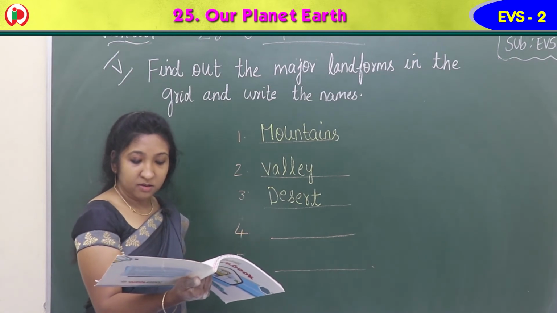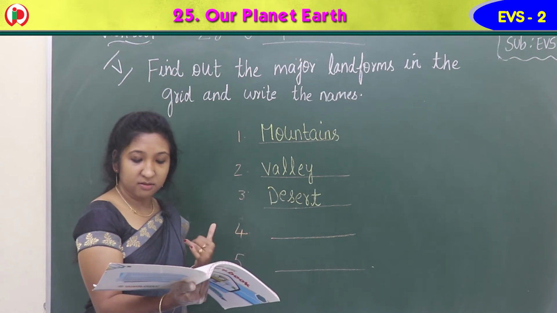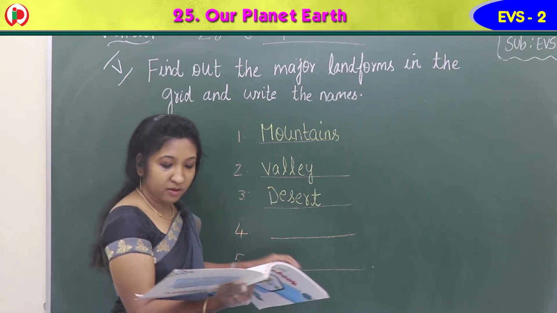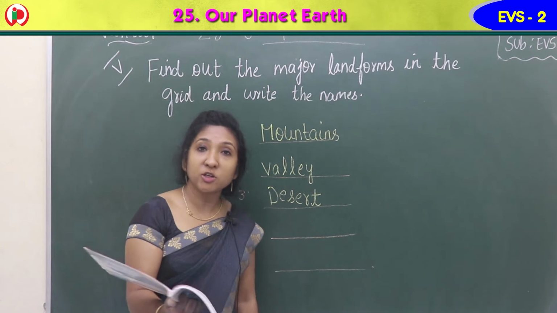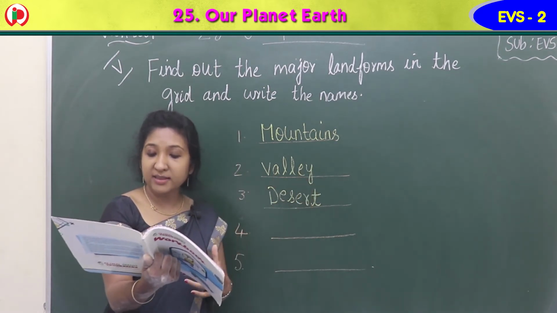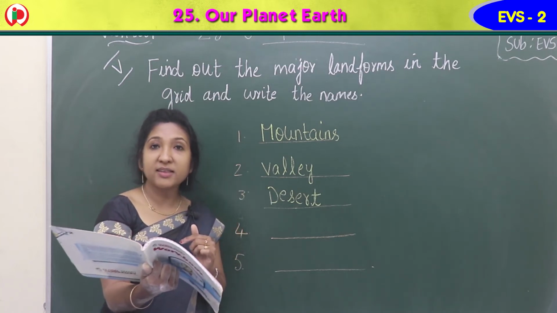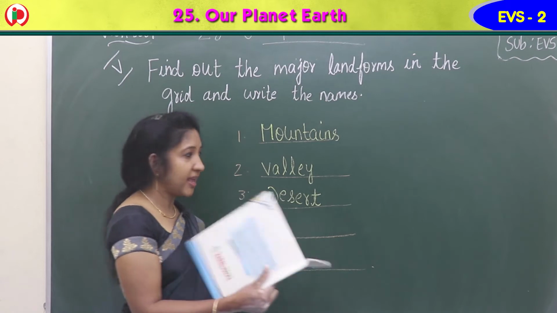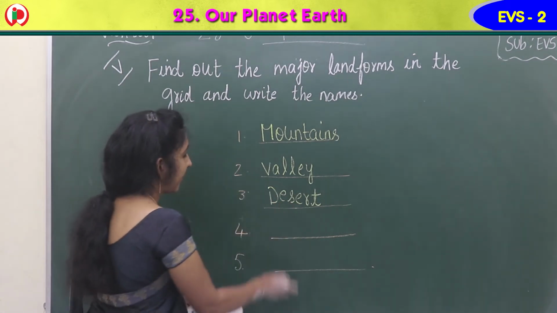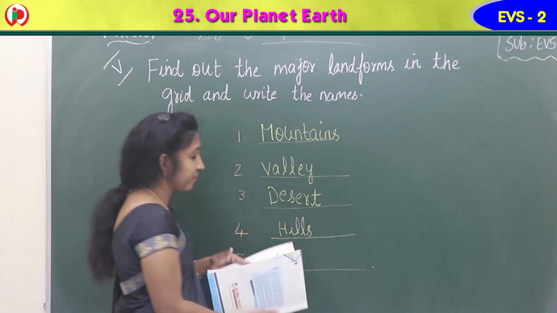Then coming to the fourth row itself, there after two letters you can see another landform after X and B. Yes, what is that? The highland. Yes, hills, H-I-L-L-S, hills.